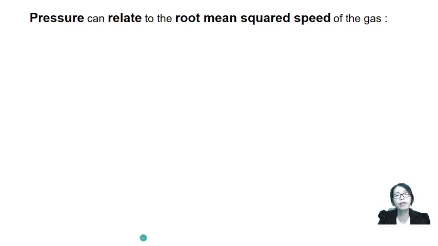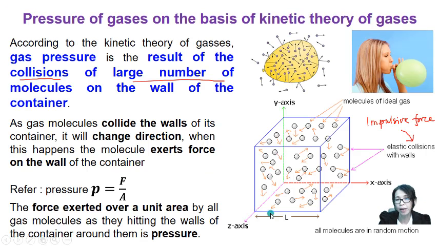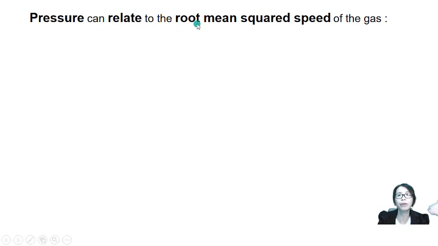Alright. So class, the pressure of the gas can be related to the root mean square speed of the gas. You can see very obviously from the previous diagram, only when the gas moves randomly and keeps on colliding with the wall of the container do we create pressure. So we might relate the pressure with the root mean square speed of the gas.